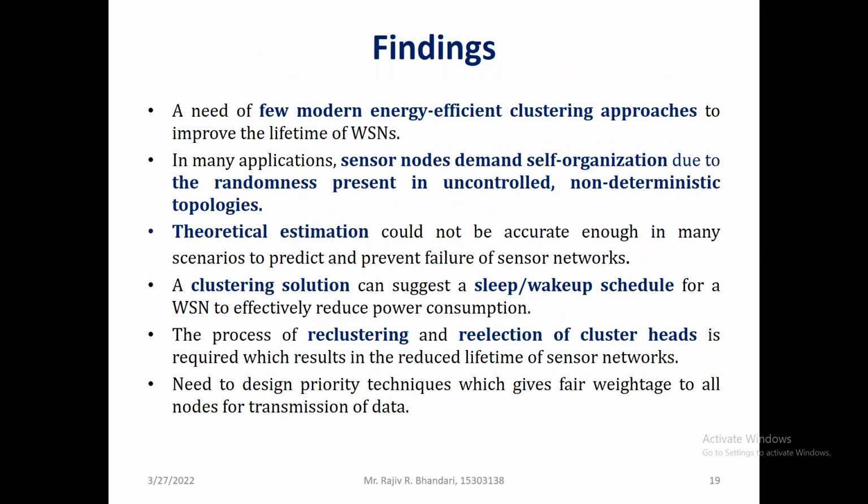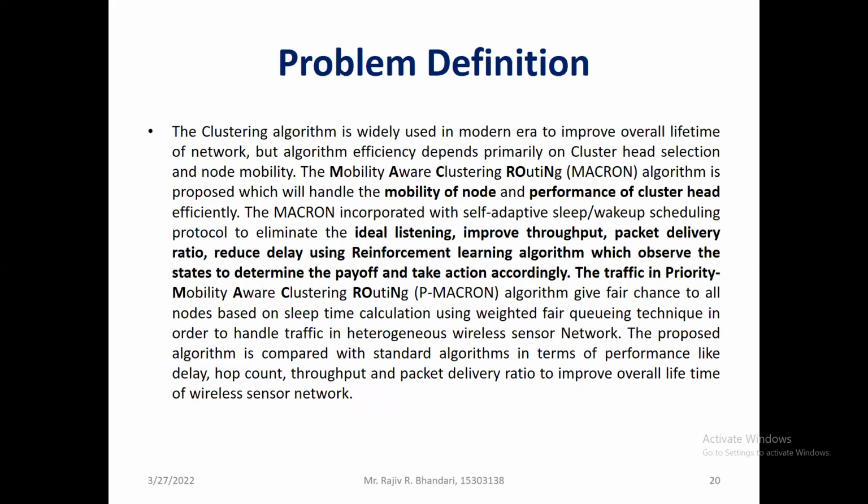Then the findings from the literature survey are that we need a few modern energy efficient approaches to improve the lifetime of the network. Sensor nodes demand self-organization due to the randomness present in uncontrolled, non-deterministic topology. Theoretical estimation is there, but there are no practical solutions. A clustering solution can suggest a sleep-awake schedule for the WSN to reduce power consumption. Reclustering and re-election is one of the major challenges that we need to focus on.